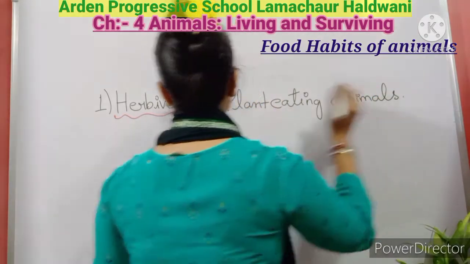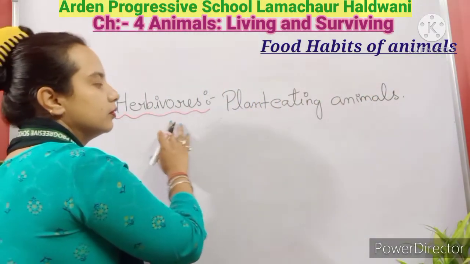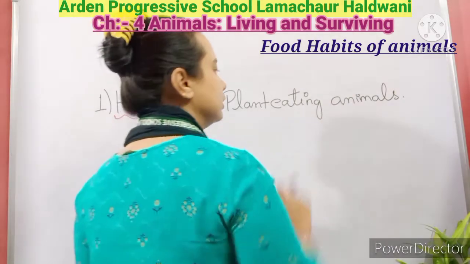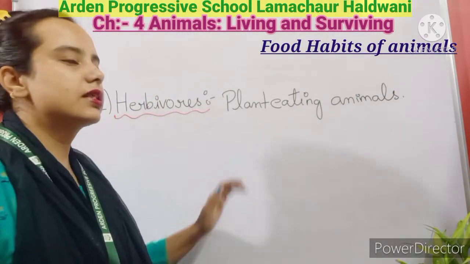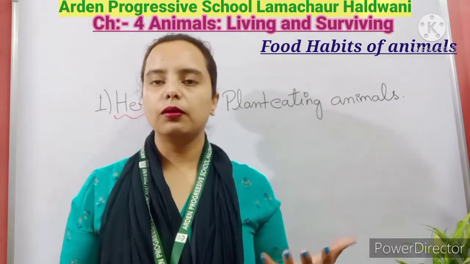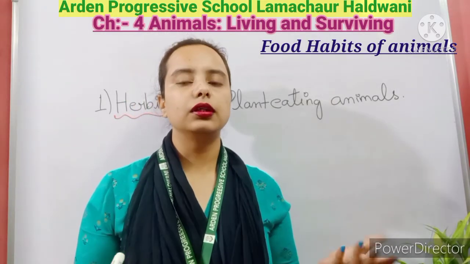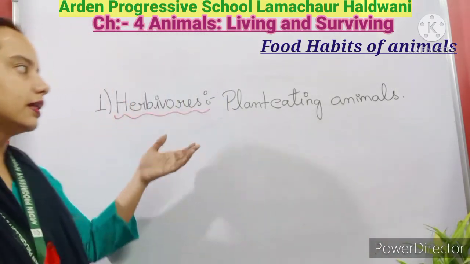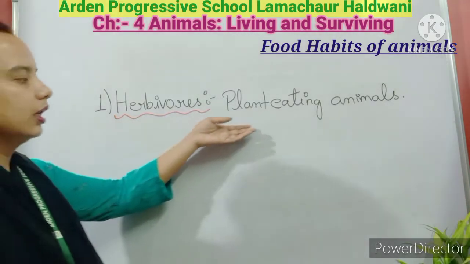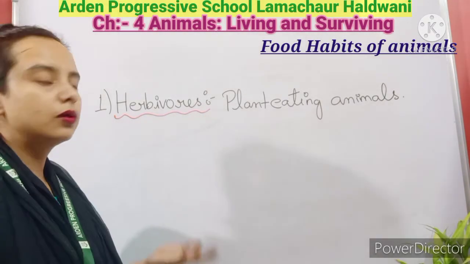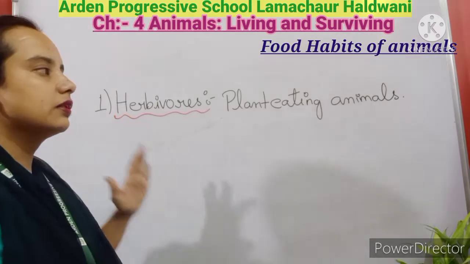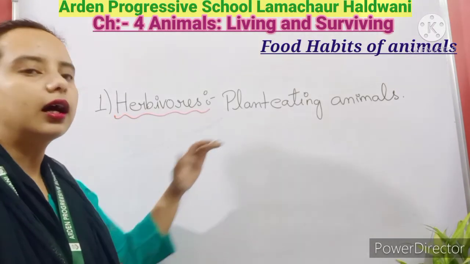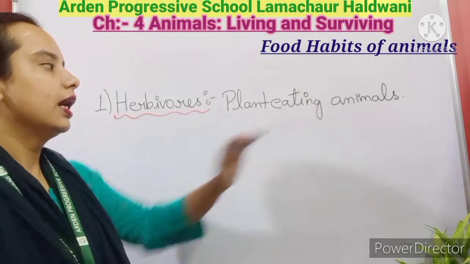What are the herbivores? Herbivores are the plant eating animals, and examples are the cow, buffaloes, goat. These are examples of herbivores, and we can take the horse also. Means the animals which eat only the plant are known as plant eating animals.